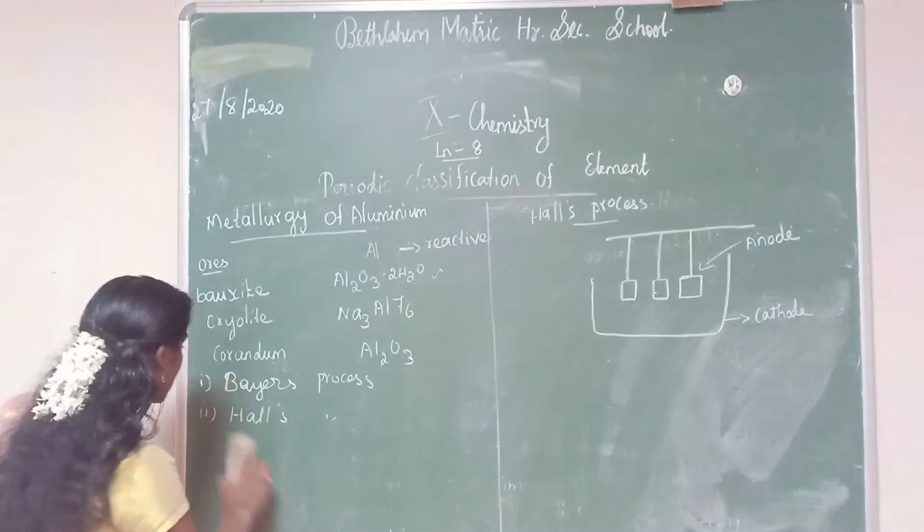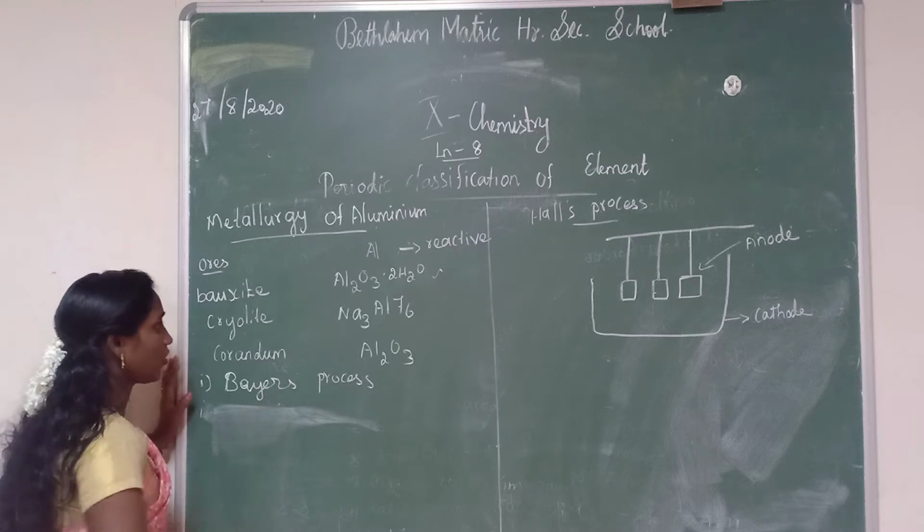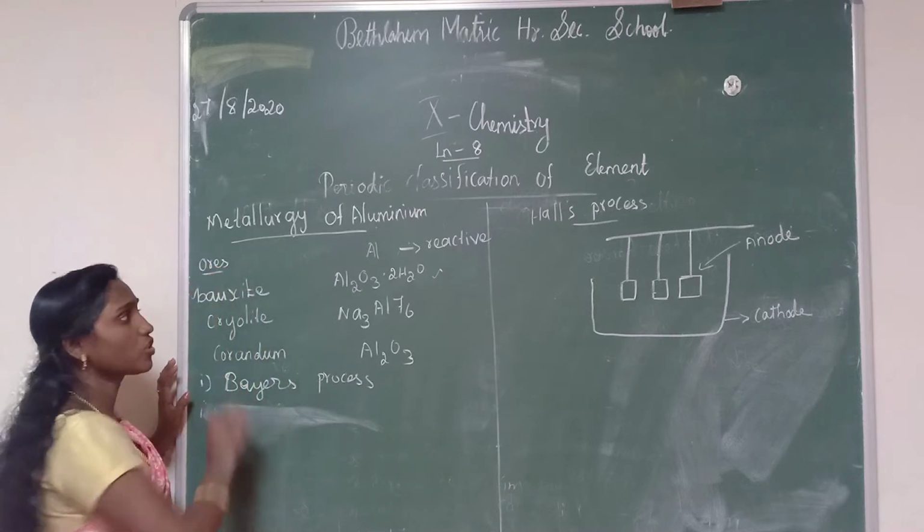In this Baeyer's process, first we should take the bauxite ore.